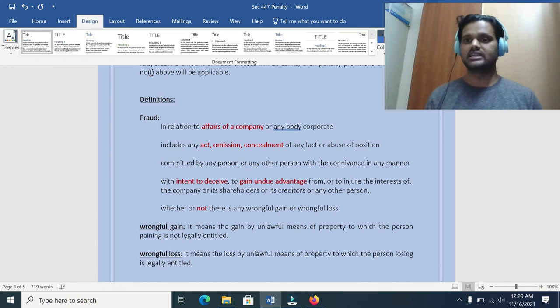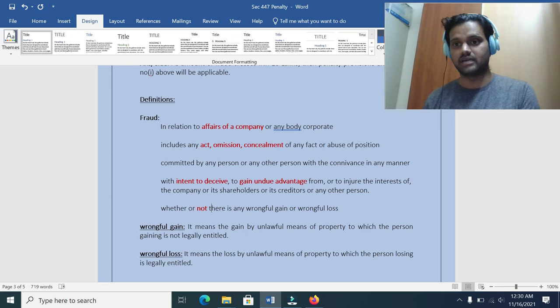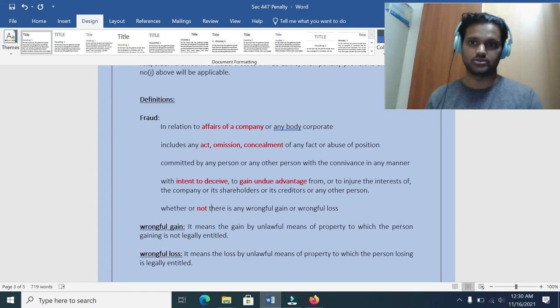There is no financial advantage as of now, and every fraud may not happen for financial advantage only. It may be to get some position or something else not directly linked with the financials. So that's the reason why they included this point also.